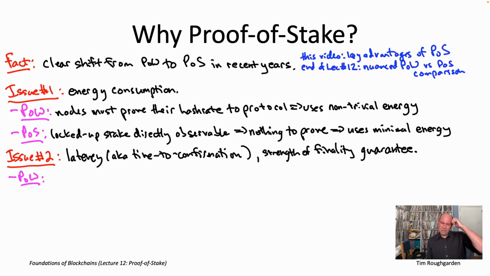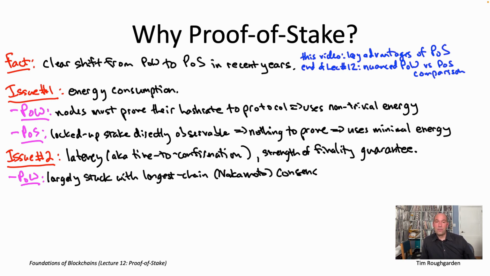And the fundamental issue here is it's actually not really proof of work Sybil resistance per se. It's more that proof of work seems to force you into using something like longest chain consensus, that is Nakamoto consensus. Now, to be clear, this statement is not literally true. Okay, it's not true that you can only do vanilla longest chain consensus if you're using proof of work Sybil resistance. You can also do more sophisticated things. And indeed, there are academic proposals out there suggesting various ways to add complexity to, for example, the Bitcoin protocol to improve things like its latency.